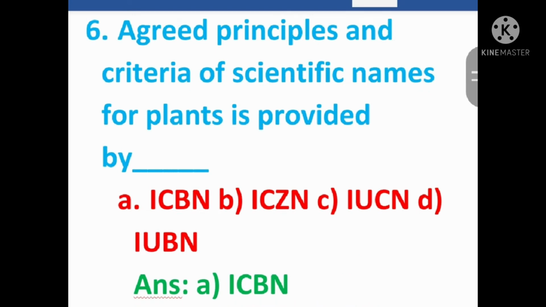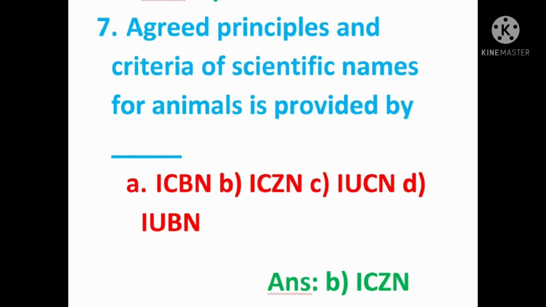Sixth one, agreed principles and criteria of scientific names for plants are provided by, answer is ICBN, the International Code of Botanical Nomenclature. This council gives the scientific name to the plants. Seventh one, agreed principles and criteria of scientific names for animals are provided by, answer is ICZN, International Code of Zoological Nomenclature. This council is responsible for giving the name to the animals in scientific mode.